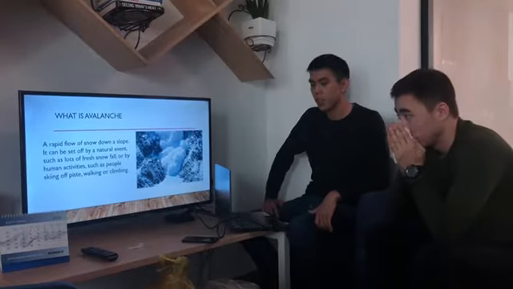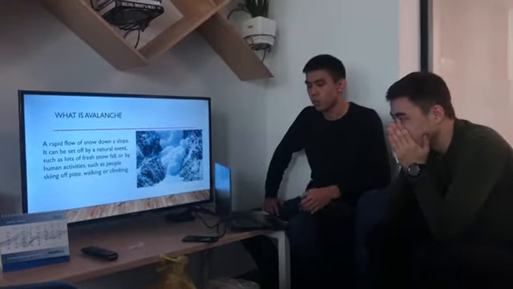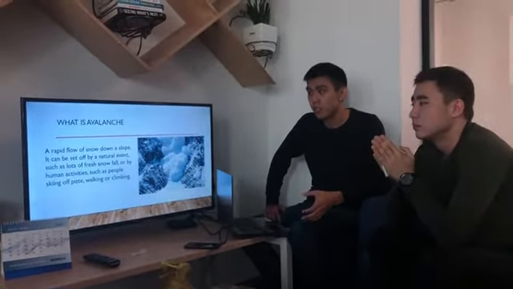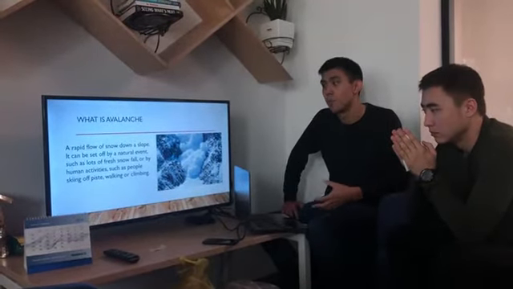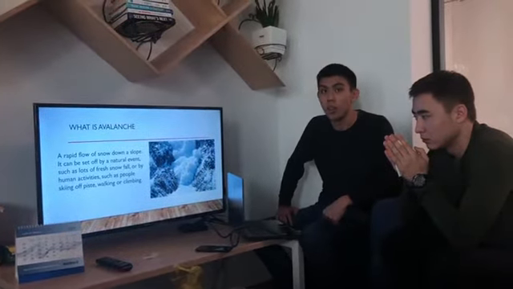So, what's an avalanche? An avalanche is a rapid flow of snow down a slope. It can be set off by natural events, such as lots of fresh snowfall, or by human activities, such as people skiing off piste, walking or climbing.